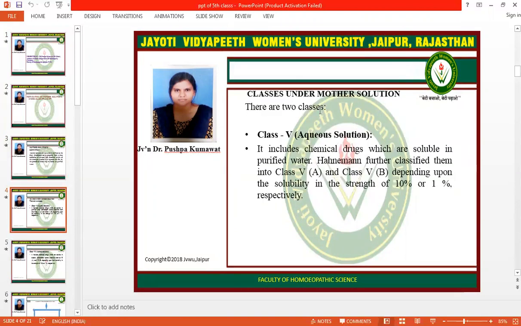Classes under mother solution. There are two classes. Class 5, aqueous solution, includes chemical drugs which are soluble in purified water. Hahnemann further classified them into class 5th A and class 5th B, depending upon the solubility in the strength of 10% or 1% respectively. So in the 5th class there are the subclasses, class 5th A and class 5th B.